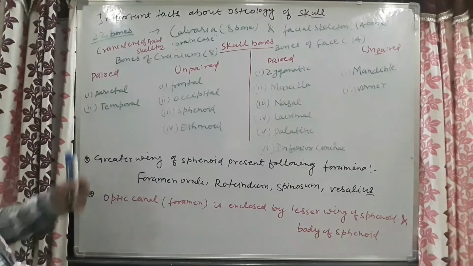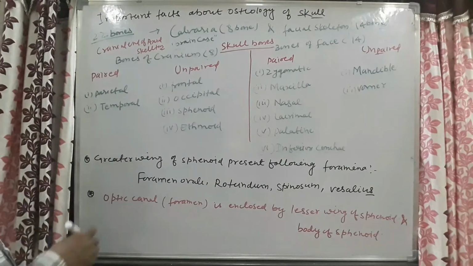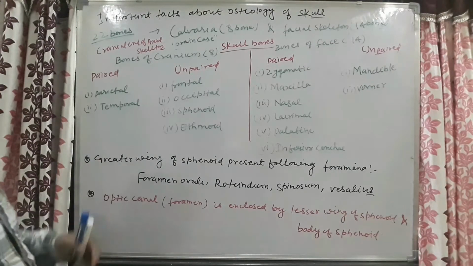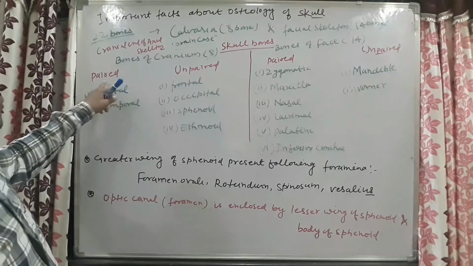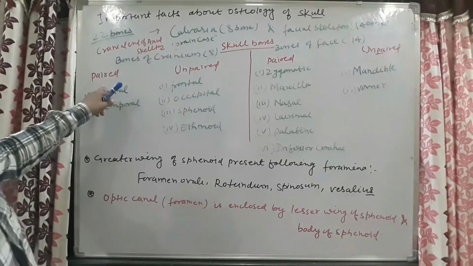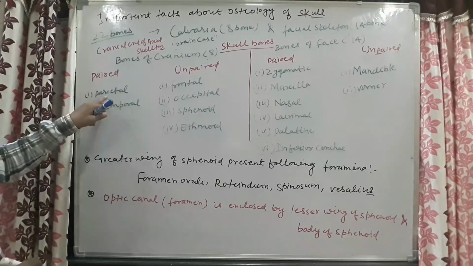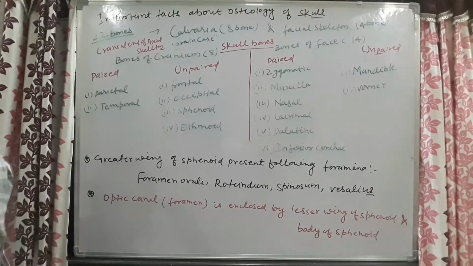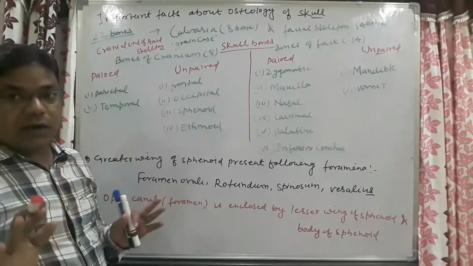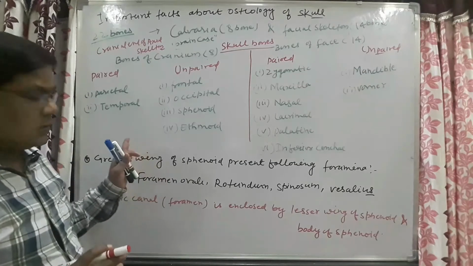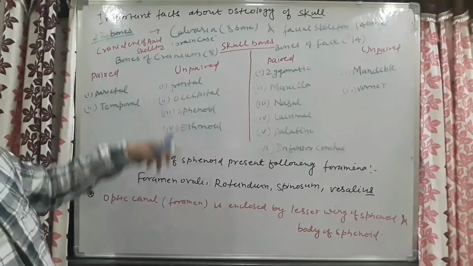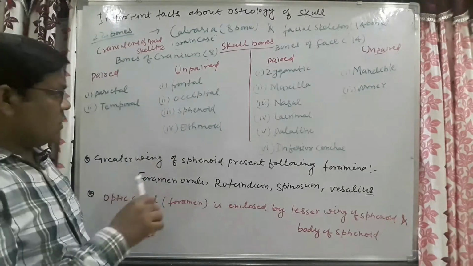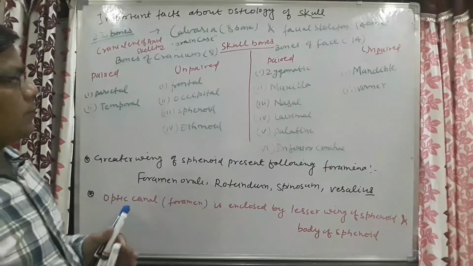So, which bones are included in the bones of the cranium? The 8 bones: two of them are paired, that is the parietal bone and temporal bone. Parietal and temporal bones are paired. Unpaired bones are the frontal bone, occipital bone, sphenoid bone and ethmoid bone.